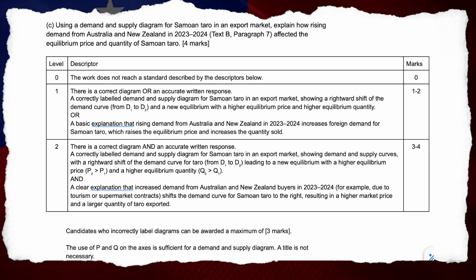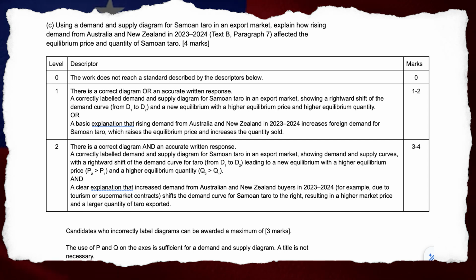1 to 2 marks. Level 2. A correctly labeled demand and supply diagram for Samoan taro in an export market, showing demand curves and supply curves, with a rightward shift of the demand curve for taro from D1 to D2, leading to a new equilibrium with a higher equilibrium price, P2 greater than P1, and a higher equilibrium quantity, Q2 greater than Q1, and a clear explanation that increased demand from Australian and New Zealand buyers in 2023 to 2024, for example due to tourism or supermarket contracts, shifts the demand curve for Samoan taro to the right, resulting in a higher market price and a larger quantity of taro exported.